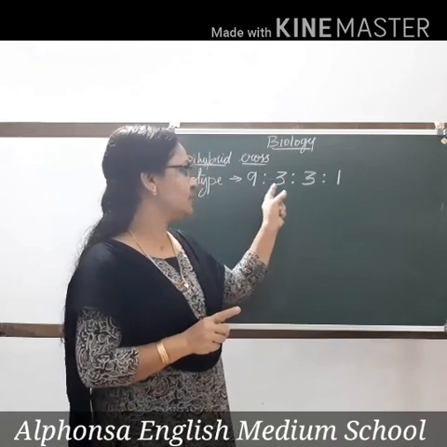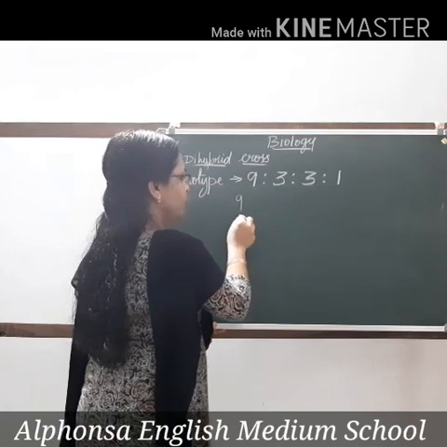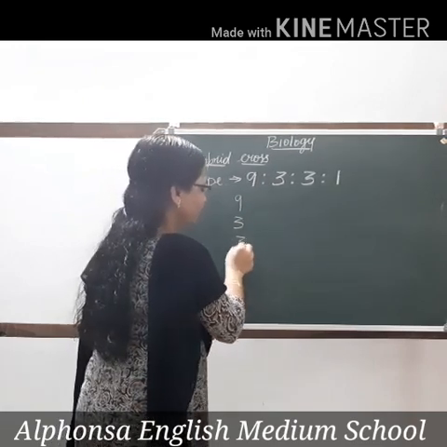Now we will see what each one represents. I am just writing it vertically: 9 is to 3 is to 3 is to 1.